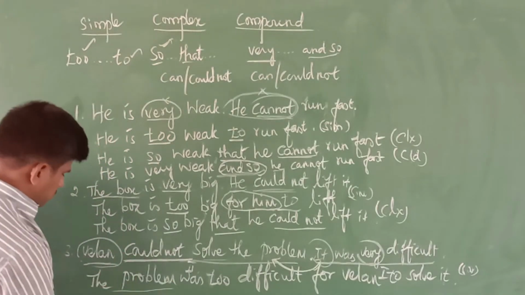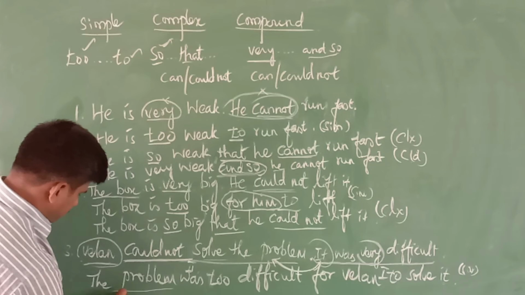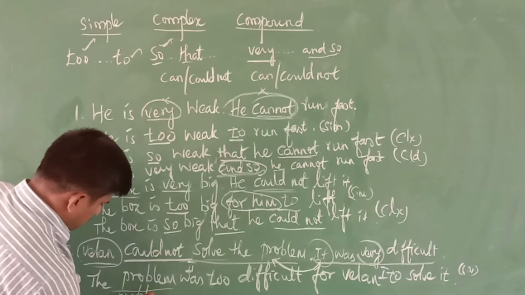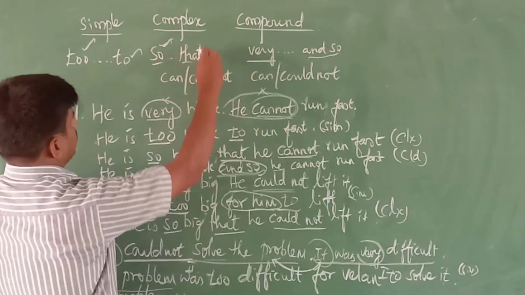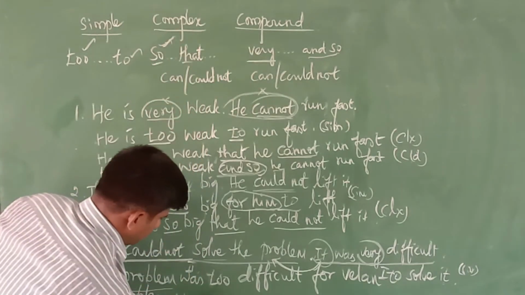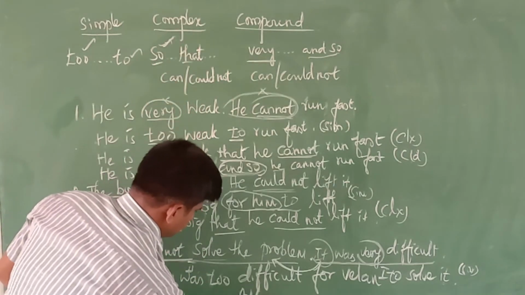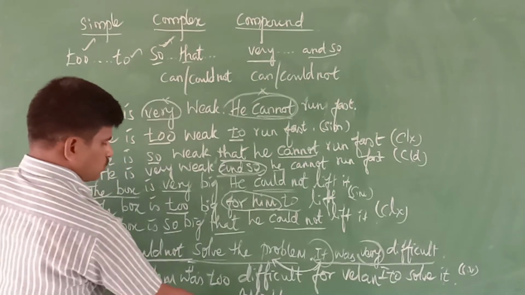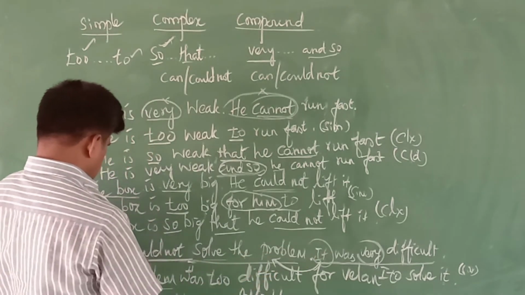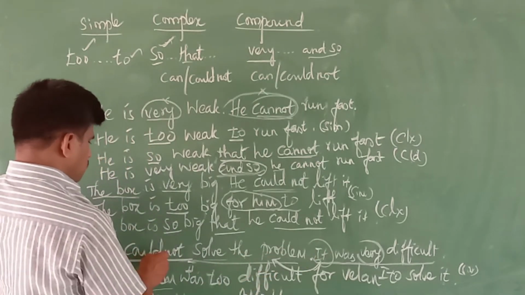So how to write for the complex? For the complex we use this again. The problem was; what should we write? So difficult. The problem was so difficult. Then the next part, Valen could not solve it.